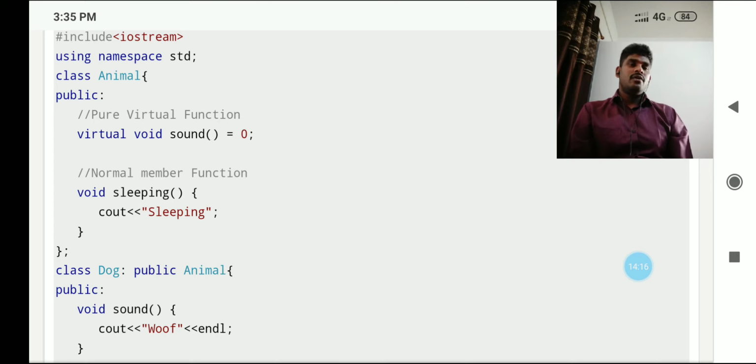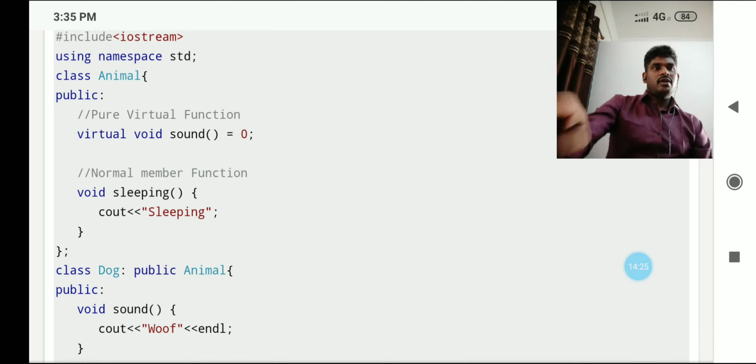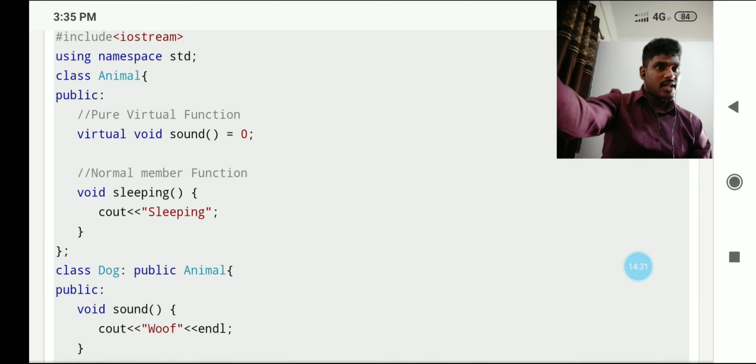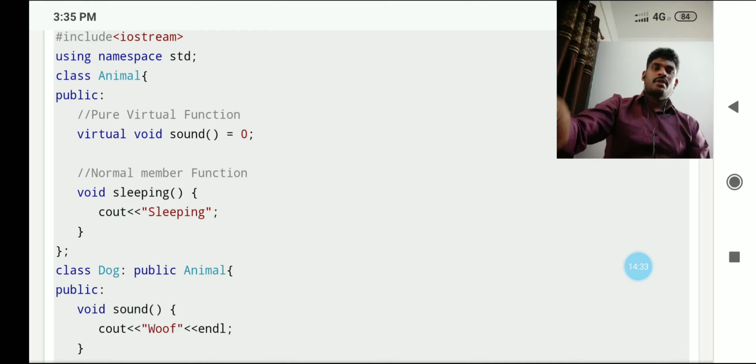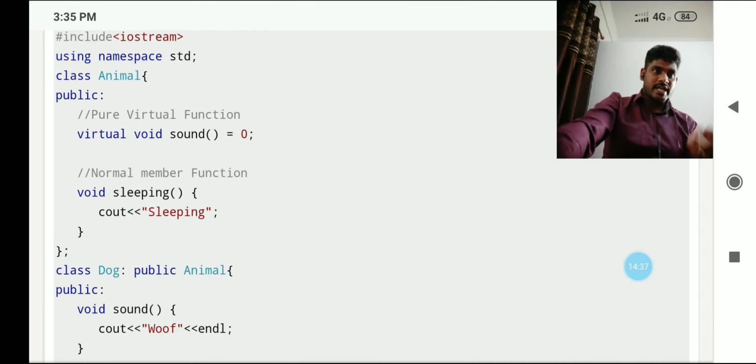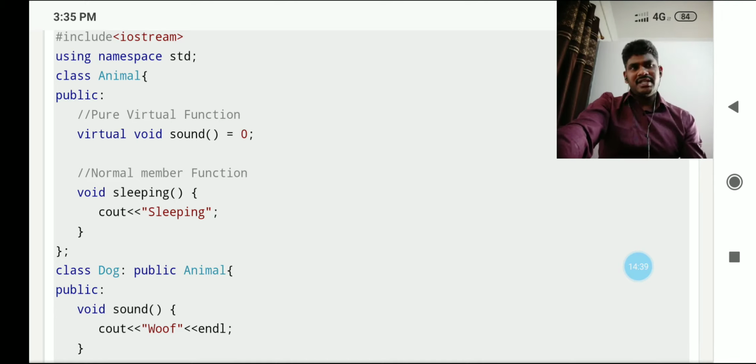And then the main program will access the base class as well as the derived class by creating objects. It's simple. First, the base class will be there. Then the derived class will be there. And both the base class functions or constructors as well as the derived class constructors or member functions or data members. You know what data members are?